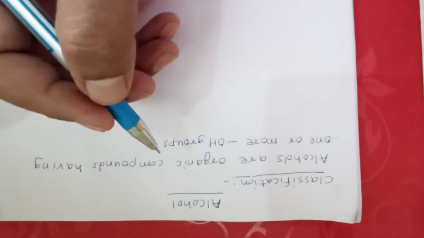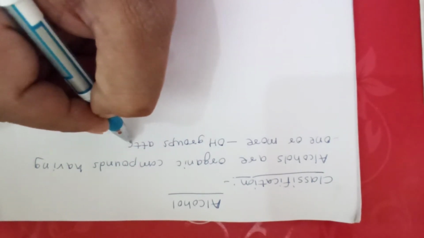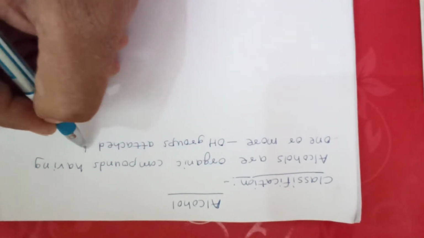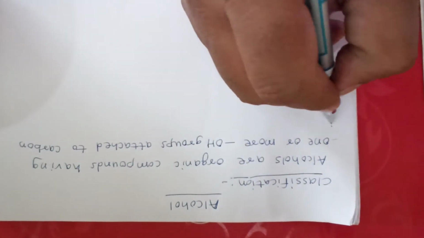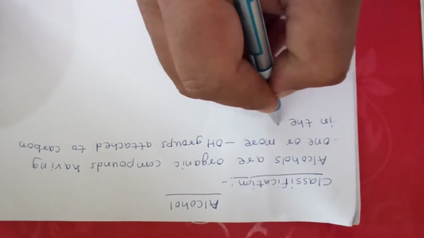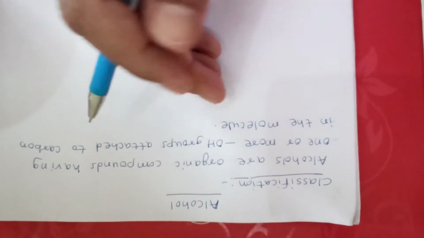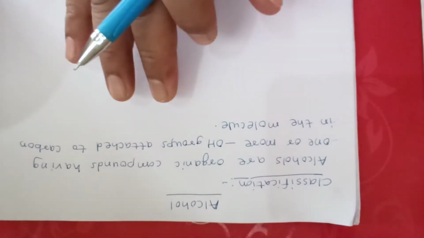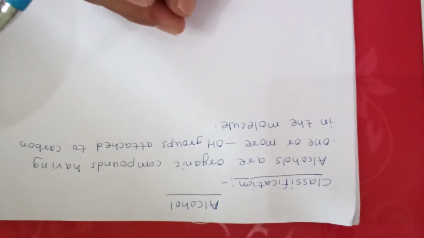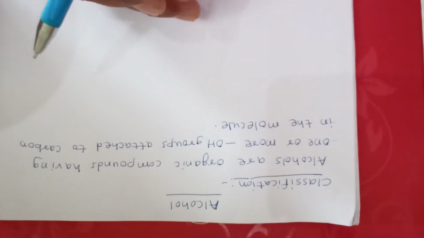OH group is basically here hydroxy group attached to carbon in the molecule. So this is basic idea about alcohol. Alcohols are organic compounds having one or more hydroxy groups attached to carbon in the molecules.